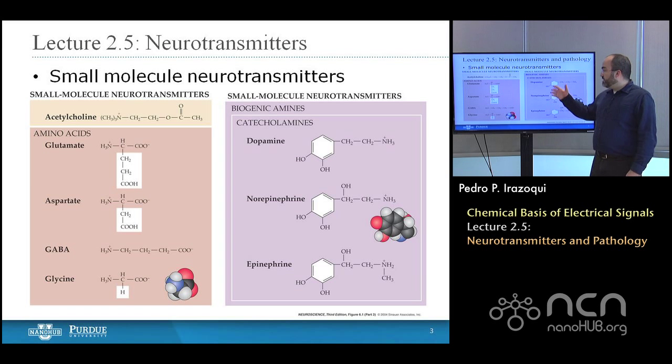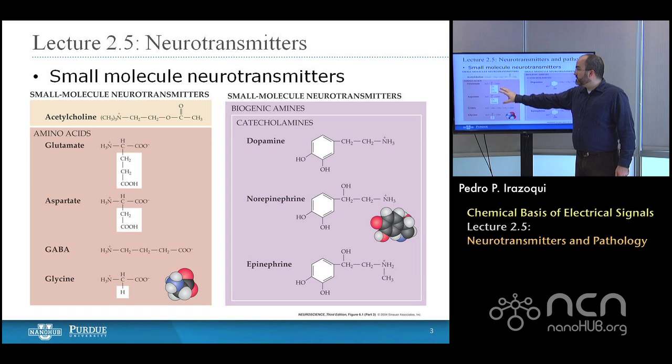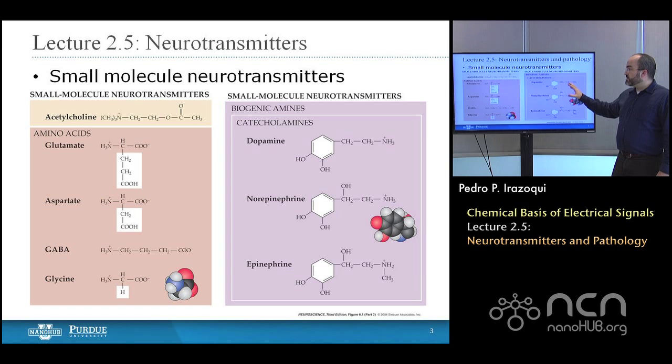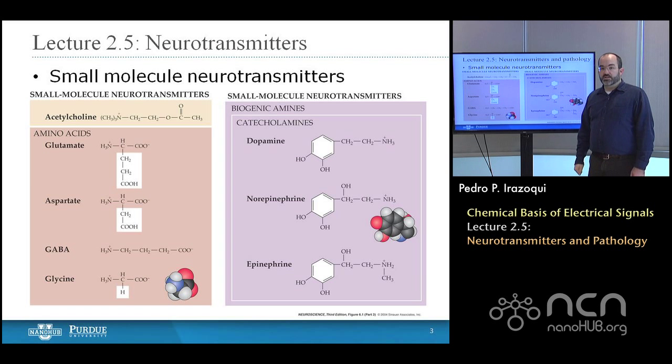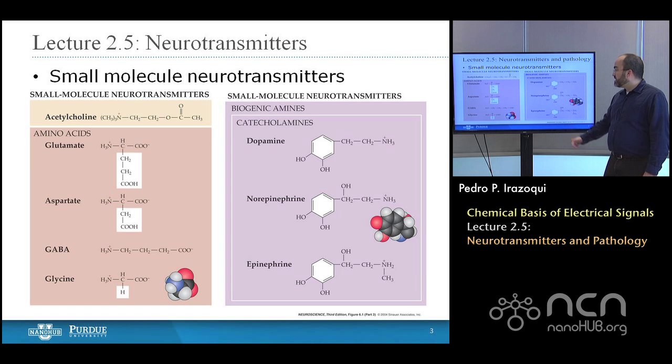They come in a variety of different structures. They're categorized briefly into amino acids, biogenic amines, and then acetylcholine in its own category. And we'll talk about most of these in more detail in subsequent slides. But for now, these are the broad categories in which you can classify small molecule neurotransmitters, and we call them small molecule, as you can imagine, because the molecules themselves are physically small.